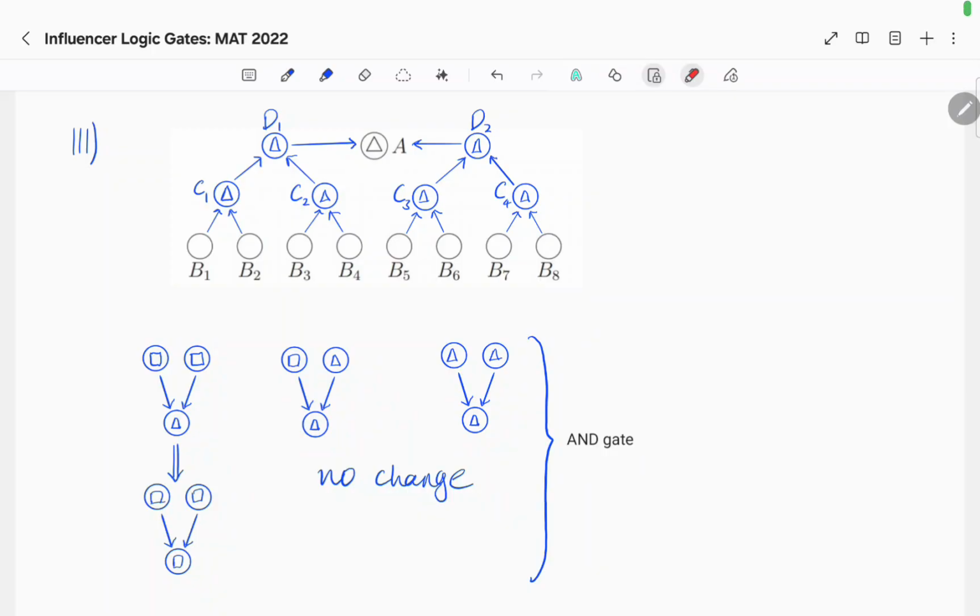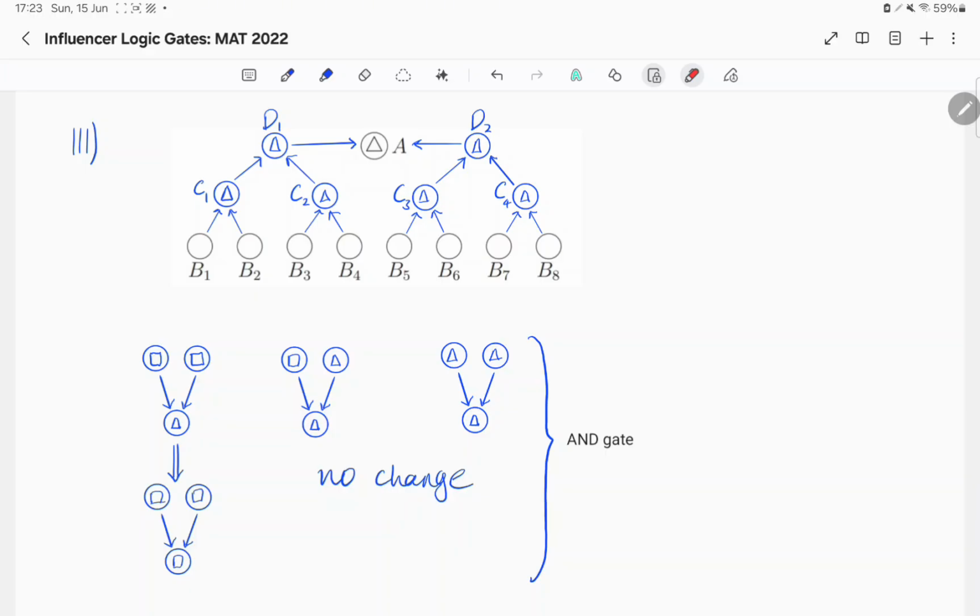Now we'll move on to part 3. Here we need to essentially construct an AND gate that takes in 8 inputs and 1 output. Given the definition of how influencers behave in the original question, we'll notice that one influencer being influenced by 2 other influencers acts exactly like an AND gate.